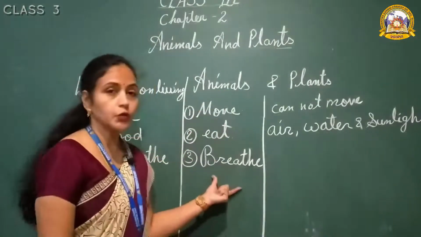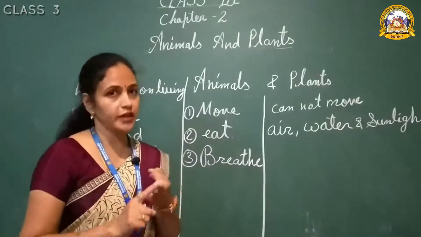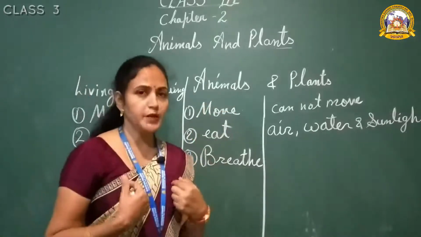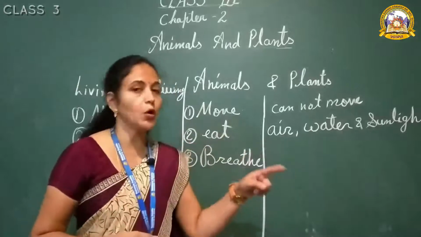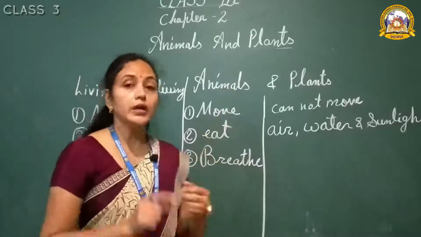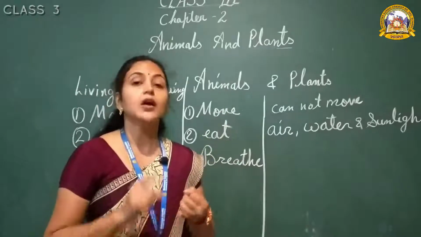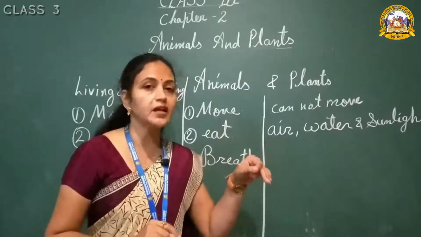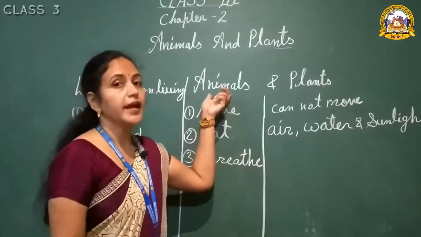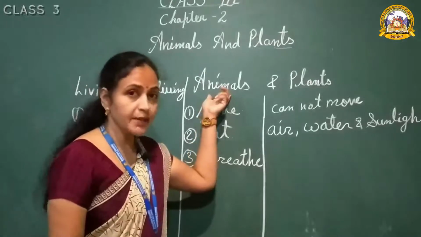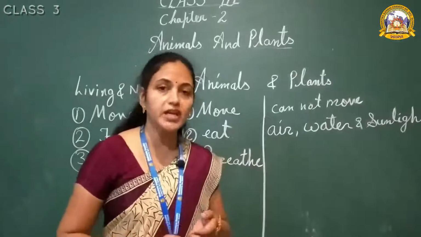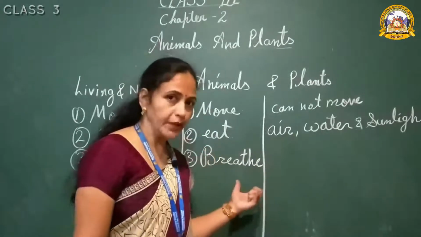Animals breathe through lungs, gills and air holes. Which animals are using lungs? We human beings and animals, those who live on the land only. They are using lungs to breathe. Now gills, who uses gills? Animals, those who are living in the water like fish. Now air holes. Have you listened this name? Air holes. All the insects are using air holes to breathe.